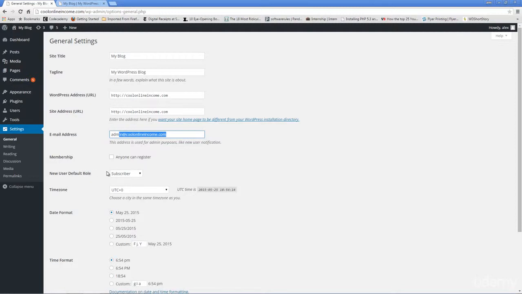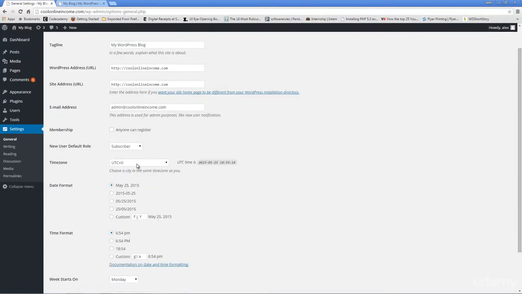You have the new user default role. From subscriber, you can change this to author or administrator, depending on whatever you want. So whenever you have a new user who has a profile on your WordPress site, WordPress would automatically assign this role right here to the user.